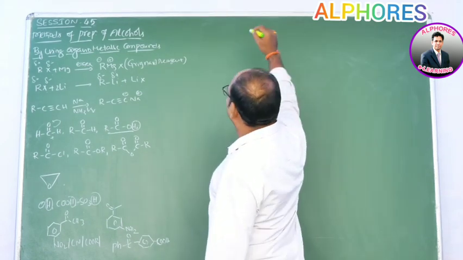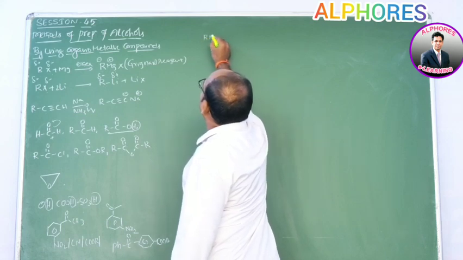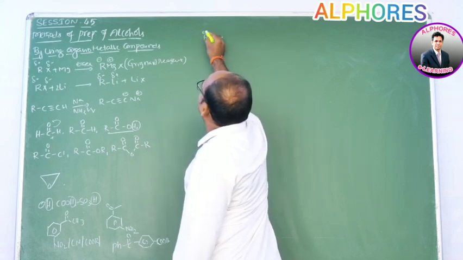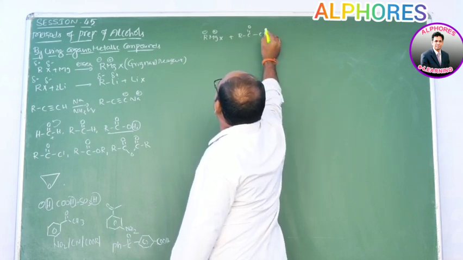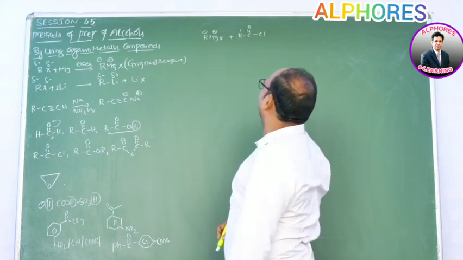Let us consider one more example here. I am going to use RMgX Grignard reagent, R minus and MgX plus, with acid halide, say R C double bond OCl, R dash C double bond OCl.